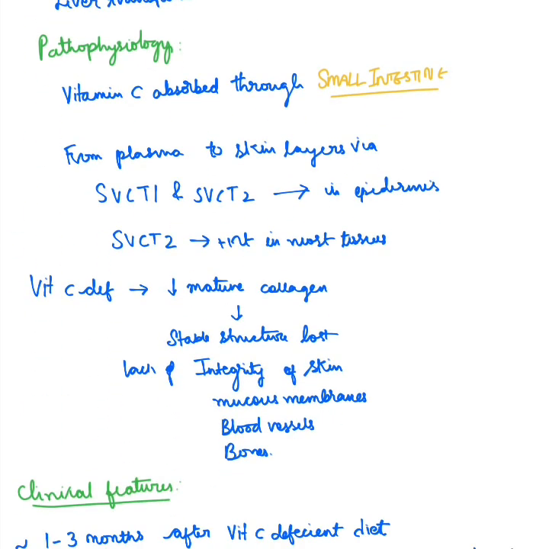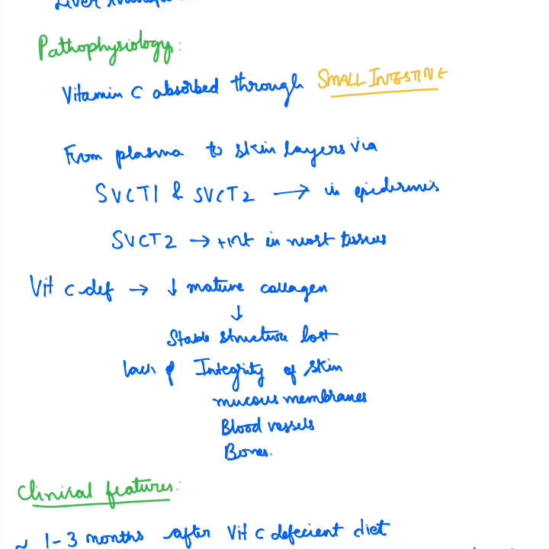Coming to pathophysiology, vitamin C is absorbed through the small intestine and enters the plasma, and from plasma it is transported across the skin layers via the vitamin C transporters SVCT1 and SVCT2. SVCT1 is present in the epidermis, whereas SVCT2 is present in most of the tissues. These are sodium dependent vitamin C transporters.